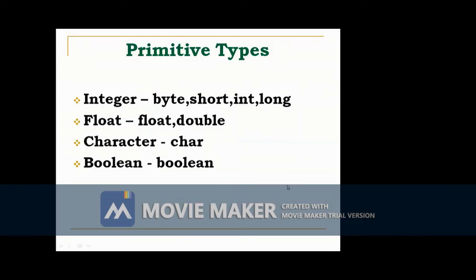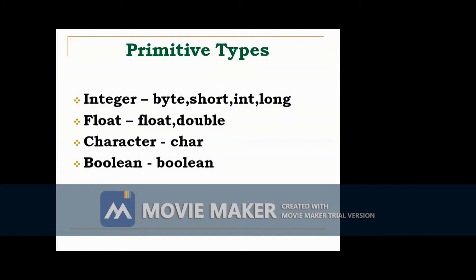Next, the primitive data types. Java supports 8 primitive types. I already told you the primitive types means the basic data types. There are 3 categories of data types: primitive types, derived types, and user-defined types. Primitive types means the language provides that type.